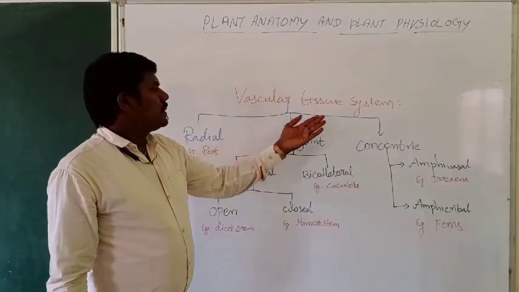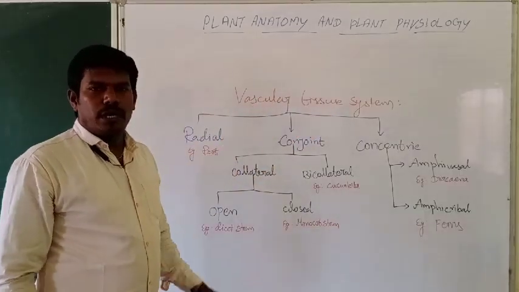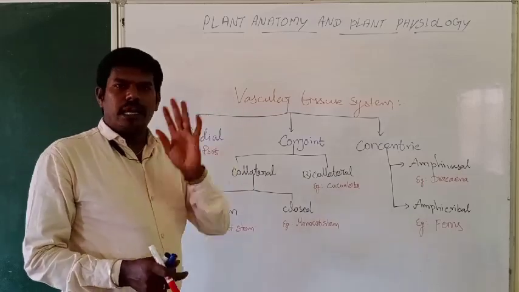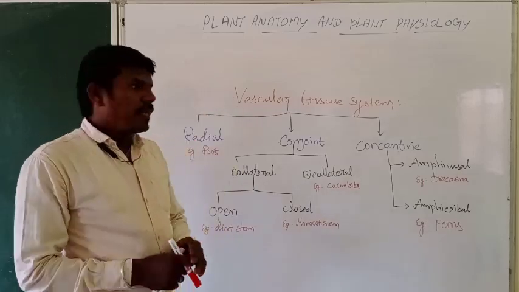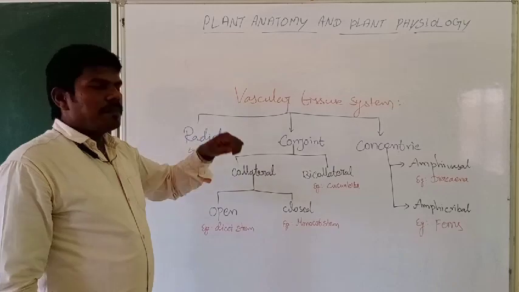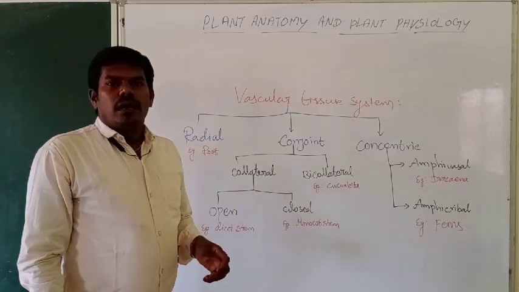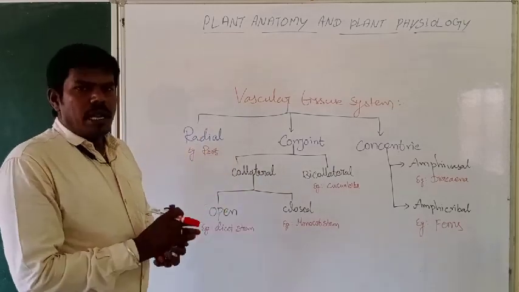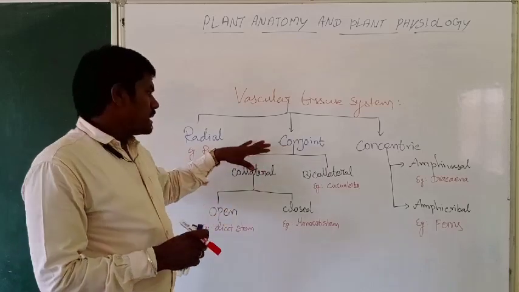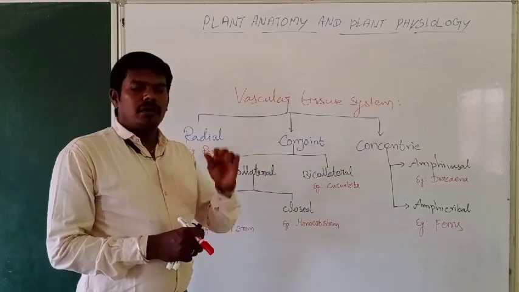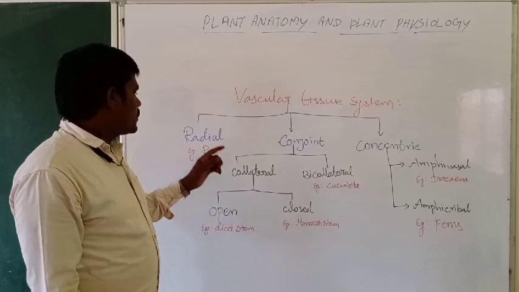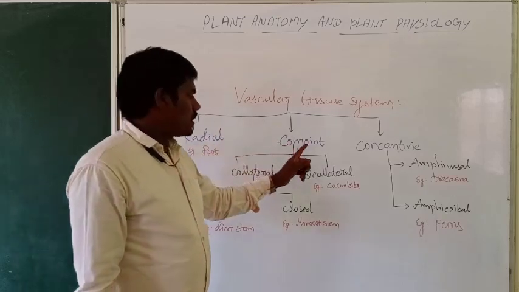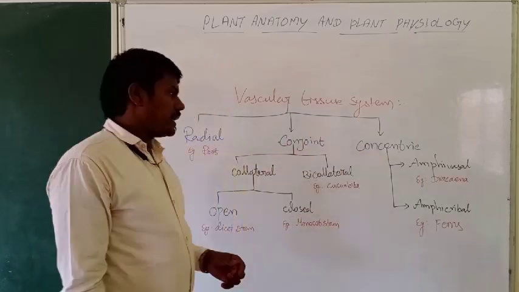The vascular tissue system has xylem and phloem joined together, forming one bundle-like structure, which is the vascular bundle. On the basis of the position of xylem and phloem, it is classified into three types: first radial, second conjoint, and third concentric.